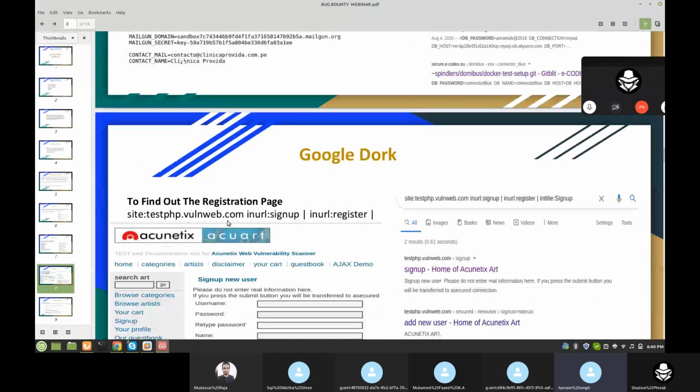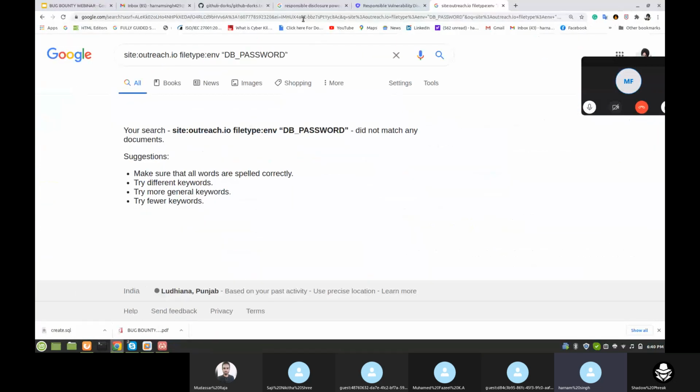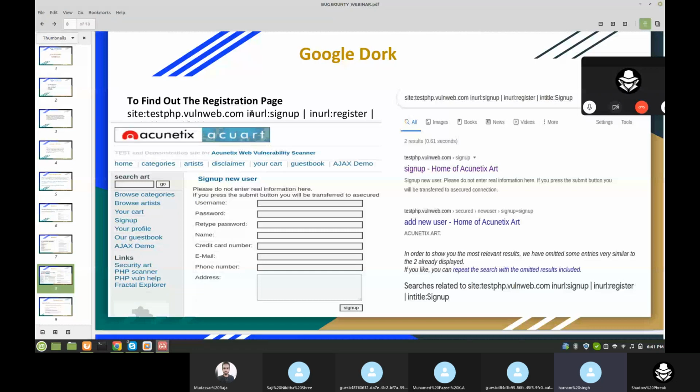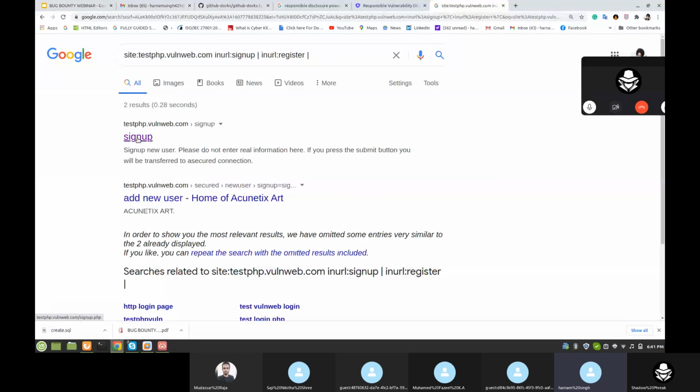So our next step is to find out the registration page. Sometimes you don't know how to register. There is no available functionality, the sign in functionality is not visible. Then directly you can use this command to find out the sign up page. Here site test php, this is simple. Let's use this. Here is the sign up page, but sometimes you can't find the sign up page. Then you can use the simple Google Dork technique to find out the sign up page.